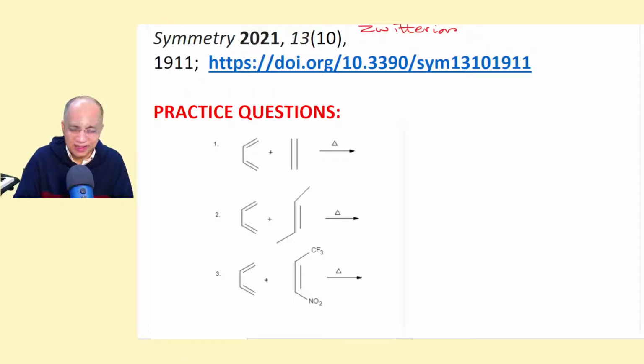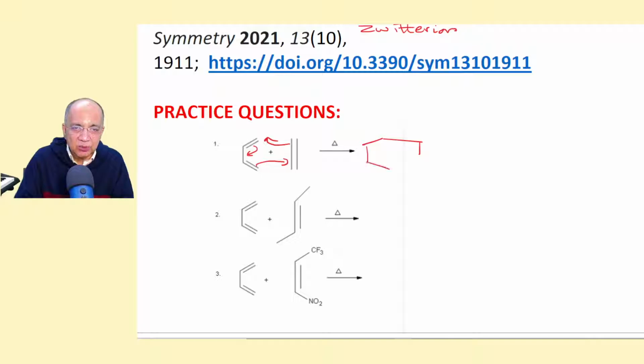Now, this is very simple. The first kind requires very rigorous conditions. So this is nothing but cyclohexene. Conditions are very vigorous. It is not a very favorable reaction. But here this is also not favorable because this is not an electron withdrawing group. The methyl group is an electron pushing group. But I have asked you to practice.